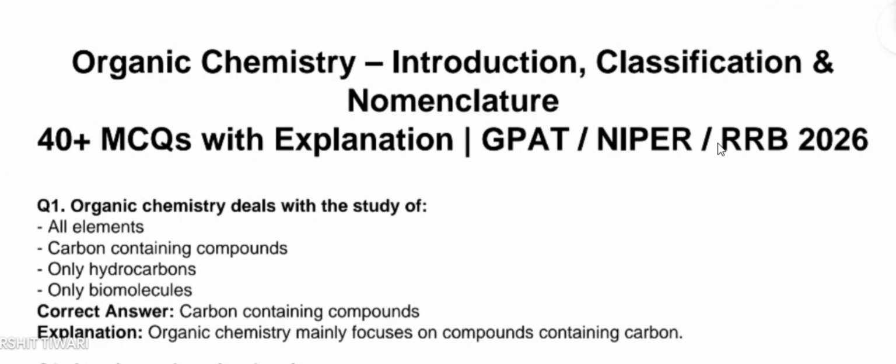One can be confused between only hydrocarbons and carbon-containing compounds, but the most appropriate answer is carbon-containing compounds, because only hydrocarbons is not the most correct answer. Organic chemistry deals with the study of carbon and its related compounds. Okay, move on to the next one.